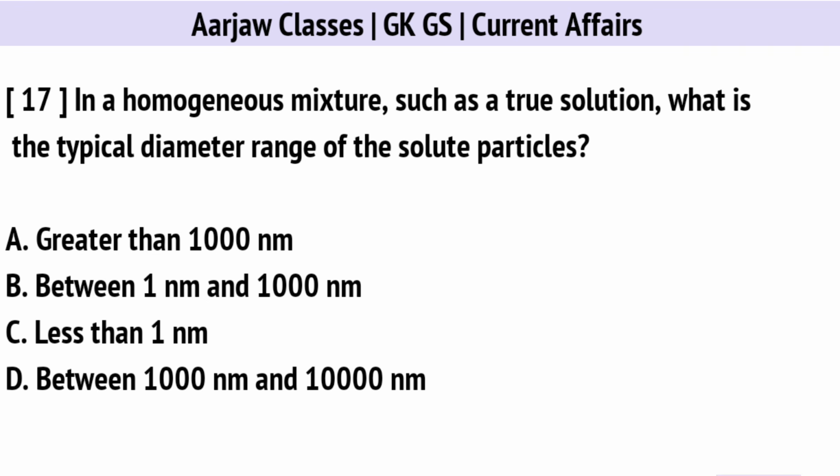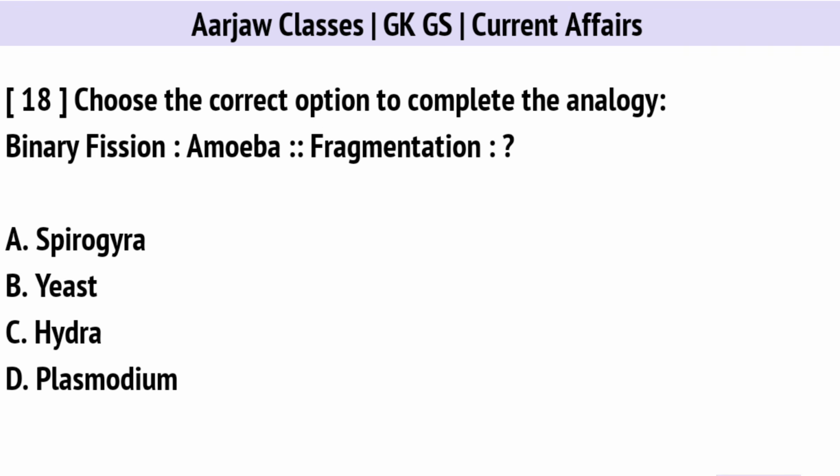In a homogeneous mixture, such as a true solution, what is the typical diameter range of the solute particles? Right option is C. Less than 1 nanometer. Choose the correct option to complete the analogy. Correct option is A. Spirogyra.